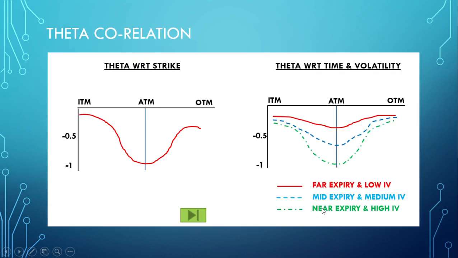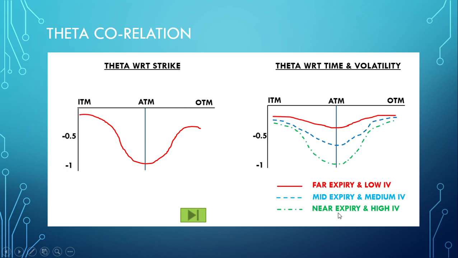Let's understand this via chart. So as the strike price is near ATM, the theta is the most negative, and it is slightly higher towards OTM and ITM. In this chart again, if you can see, when the expiry is far and IV is low, that is volatility is low, theta has not much decay and it is generally a flattish thing.